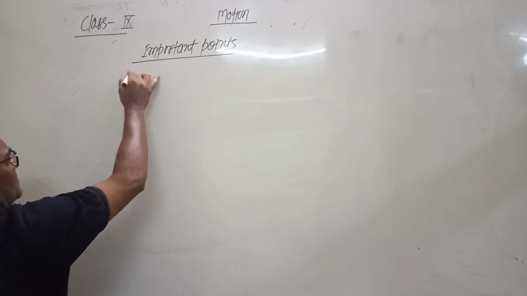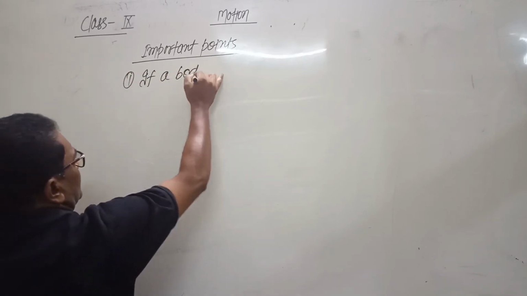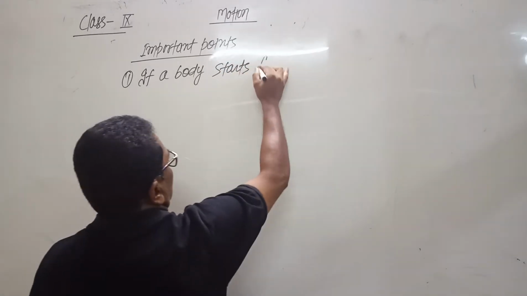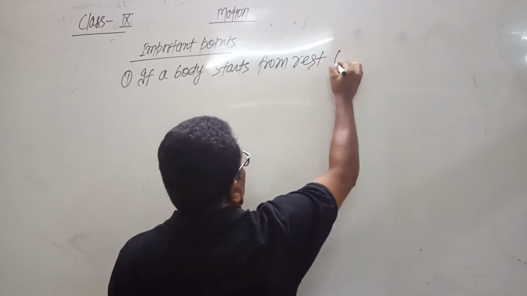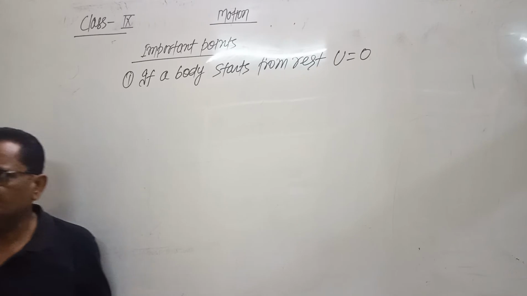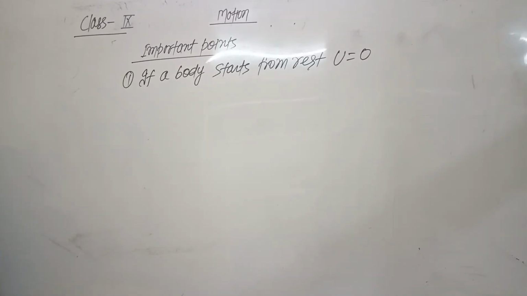First, if a body starts from rest, then the initial velocity u is taken as 0. If in the question it is mentioned that the body starts from rest, then we have to take u equals 0.